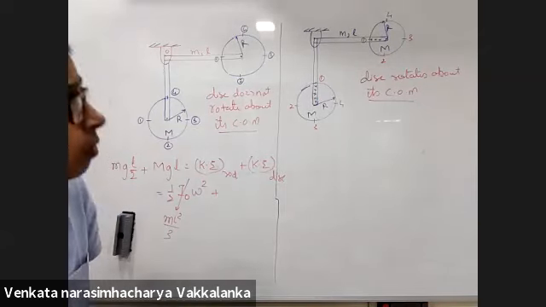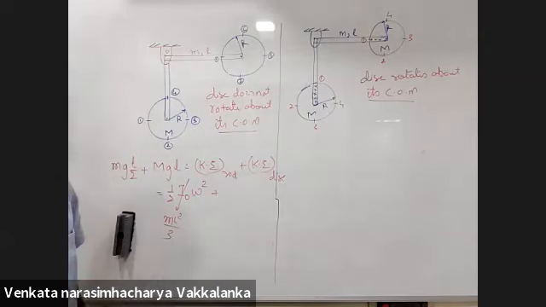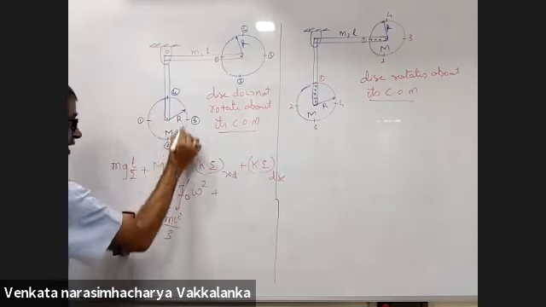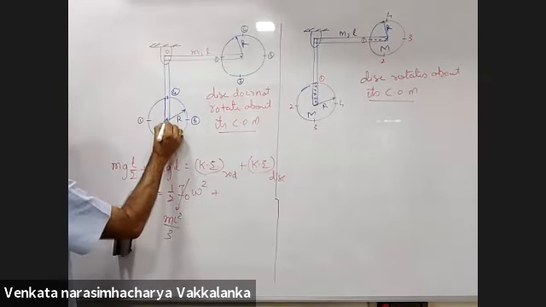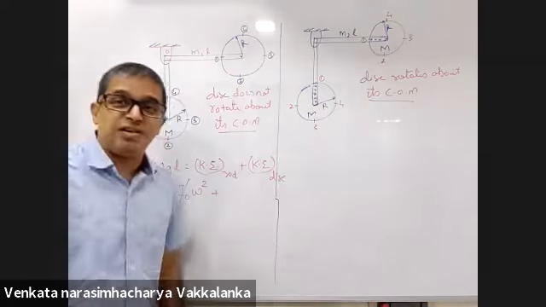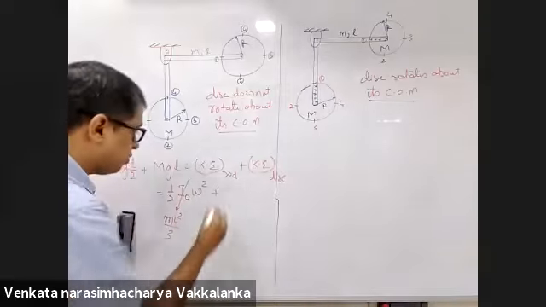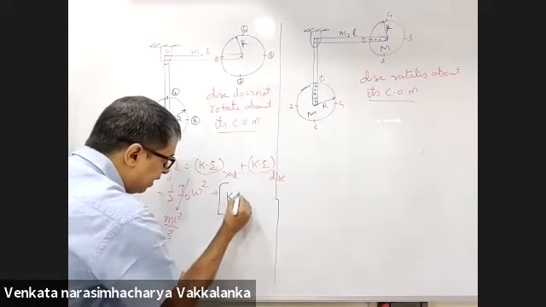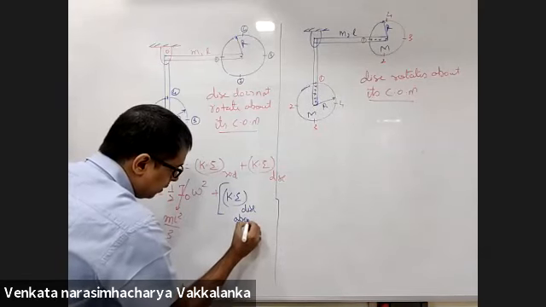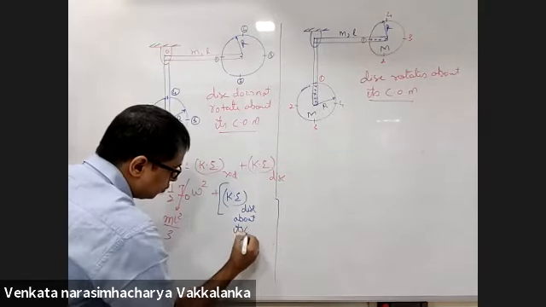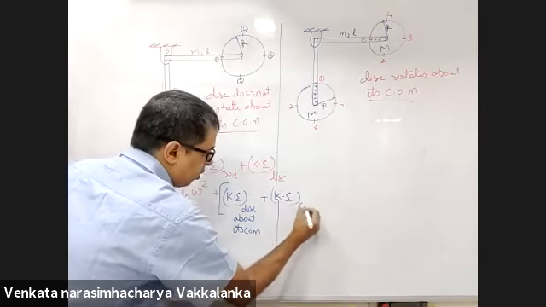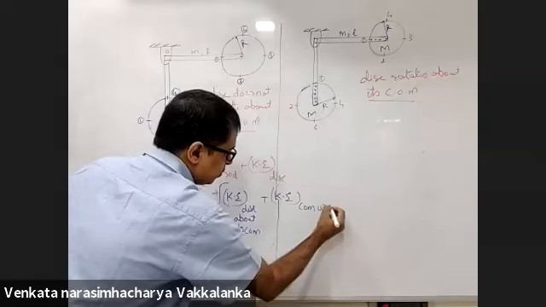Now, have a look. Kinetic energy of the disk about its center of mass plus kinetic energy of center of mass with respect to ground. Listen carefully.